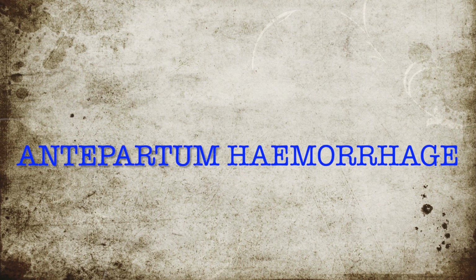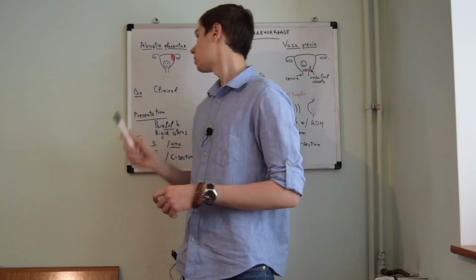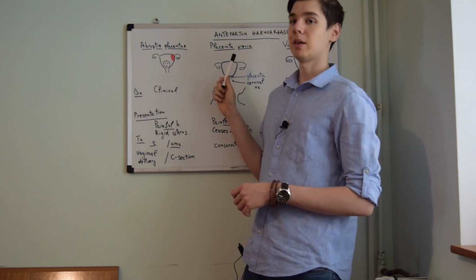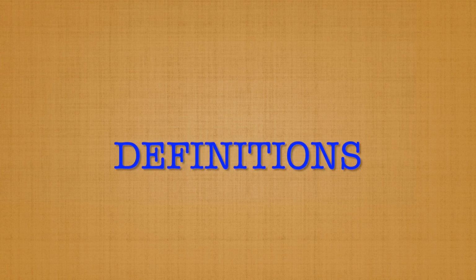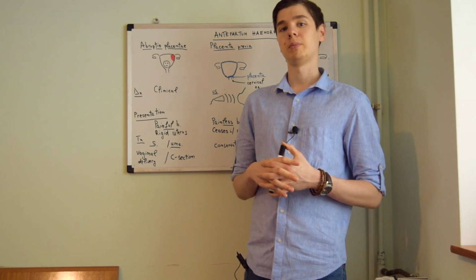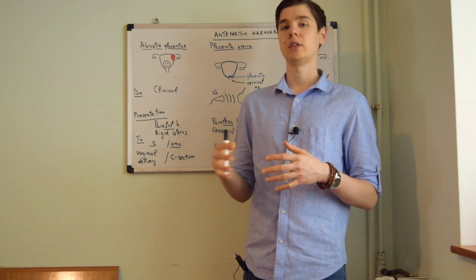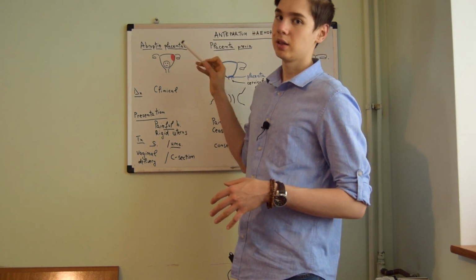There are three causes of antepartum hemorrhage. These are abruptio placentae, placenta previa, and vasa previa. In regards to definition, abruptio placentae is a sudden rupture of the placenta in the third trimester. It can lead to a retroplacental hematoma.